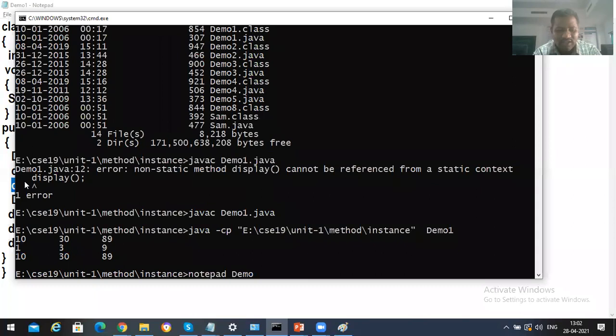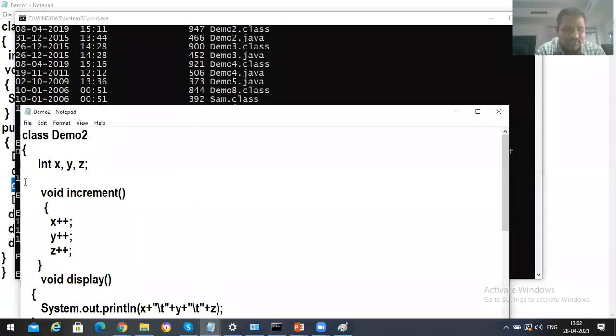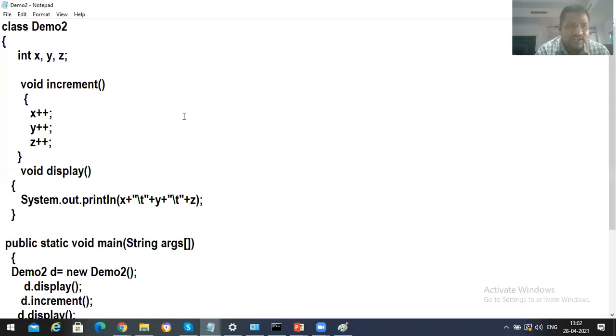So let's look at another program, demo2.java. See, this is a program where variables are used: class demo2, and then I'm taking variables int x, y, z. Did you understand or not? In the first program, what is there? Just writing one display function. And in the second program, what I did was create two objects and one instance method accessing instance variables.